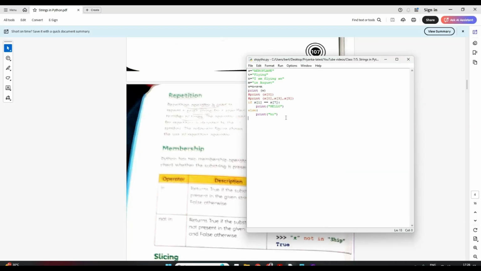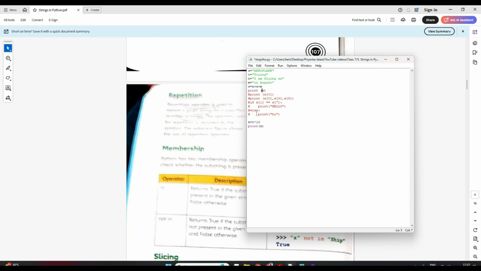Let's try to write one here. Now suppose I have this T as flying, right? I want flying maybe 10 times. So how do I write? I can just take a variable K is equal to T into 10. Let's print K and see what it comes. Let me just comment out this line so that you all don't get confused.